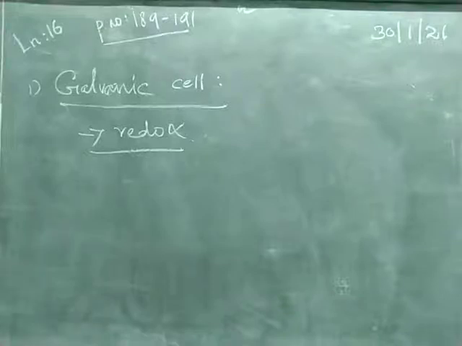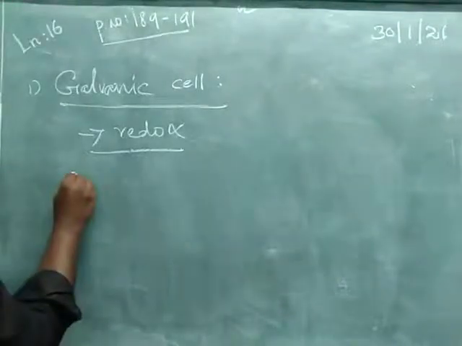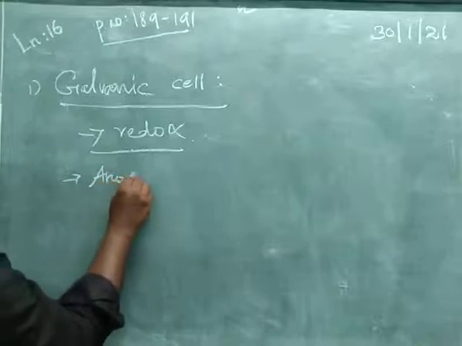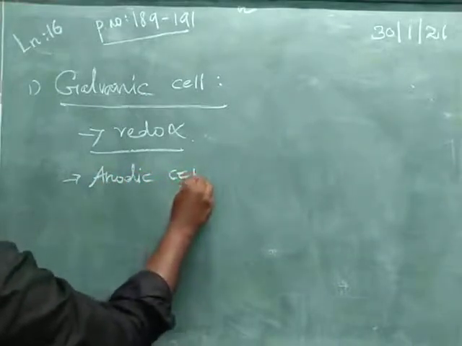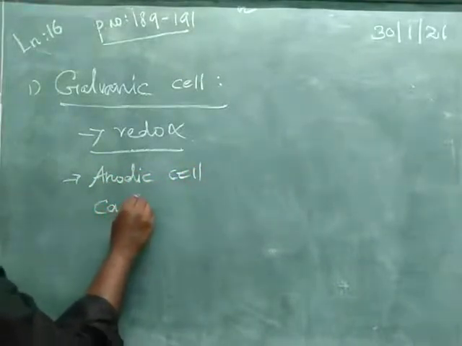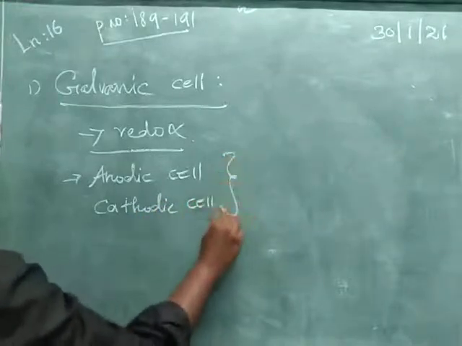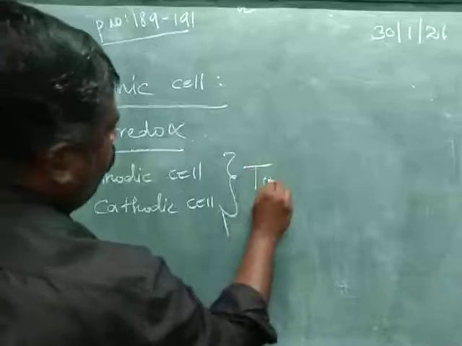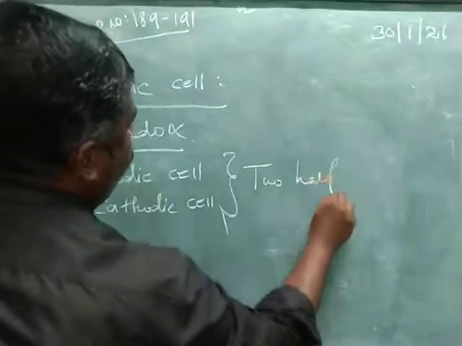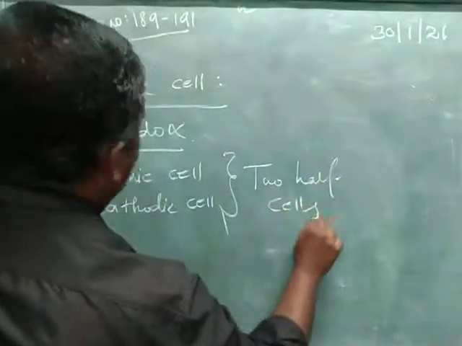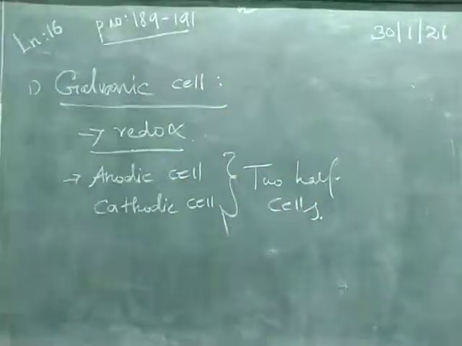It consists of two half cells, namely the anodic cell and the cathodic cell. One acts as an anodic cell, another acts as a cathodic cell.